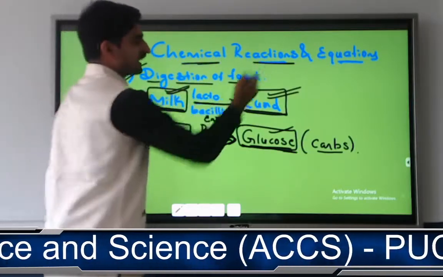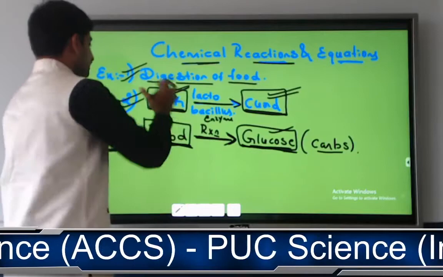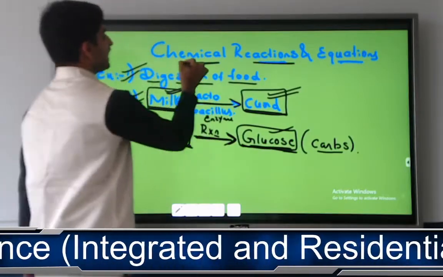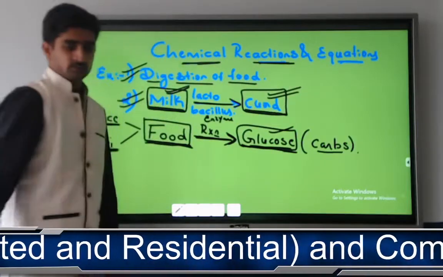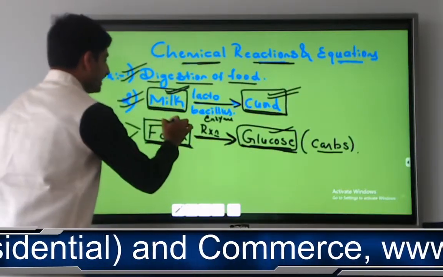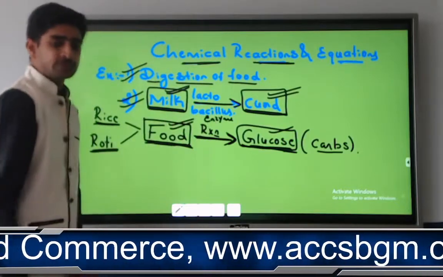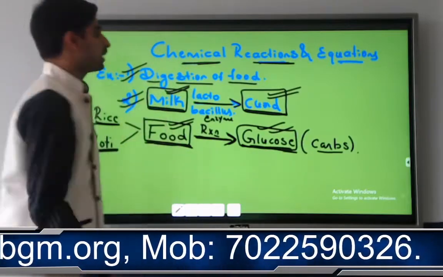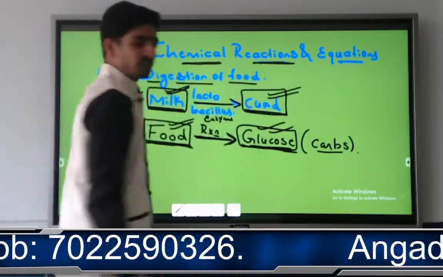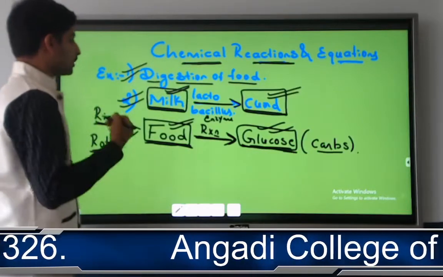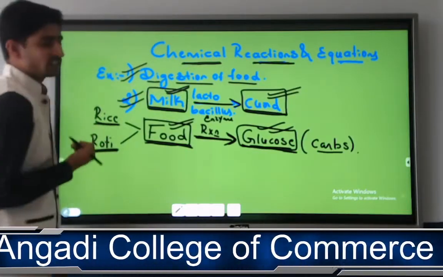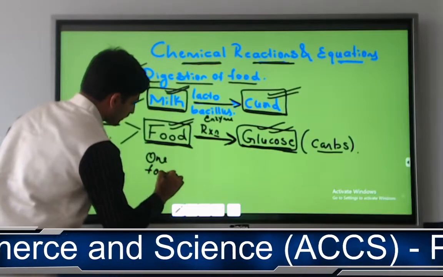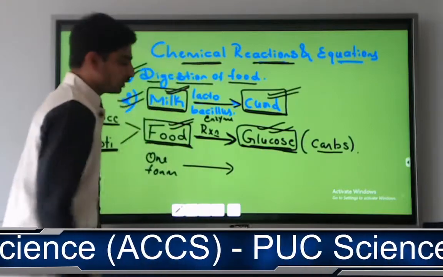So a chemical reaction is a process where one form gets converted into another form, where its identity as well as its properties and nature, everything, changes after undergoing a chemical reaction. So one more time I would like to tell you, a chemical reaction is a process where one form will get converted into what?